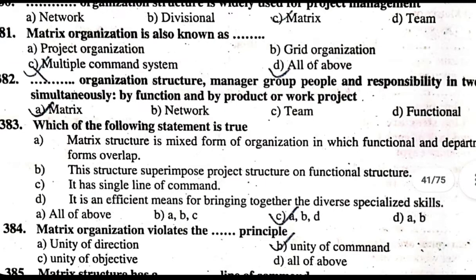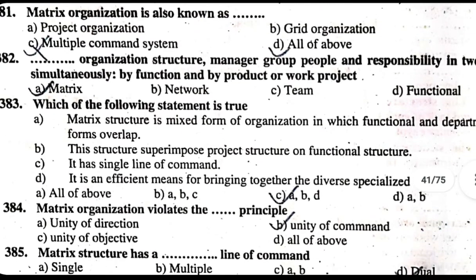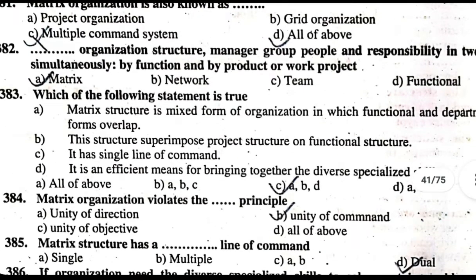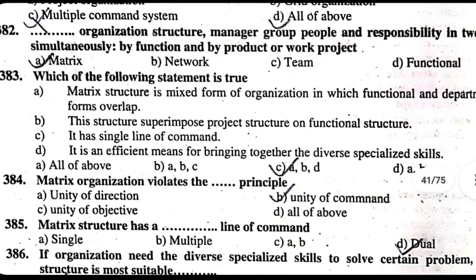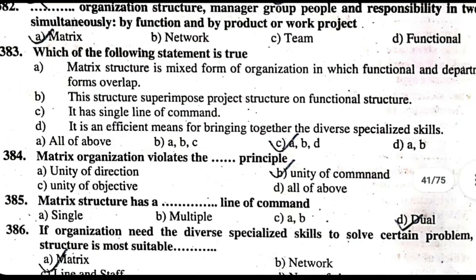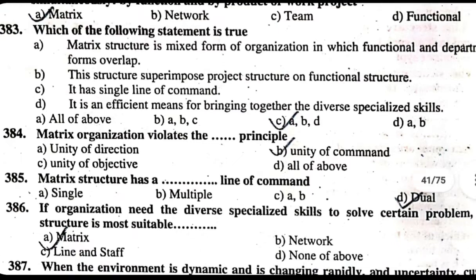384. Matrix organization violates dash dash dash principle, unity of command principles. 385. Matrix structure has a dash dash dash line of command. A. Single. B. Multiple. C. A and B. D. Dual. Correct answer is D. Dual. 386. If organization needs the diverse specialized skill to solve certain problem, which structure is most suitable? The correct answer is A. Matrix.